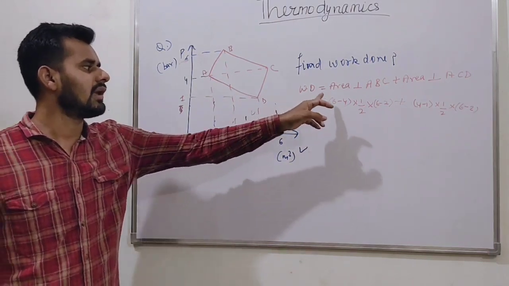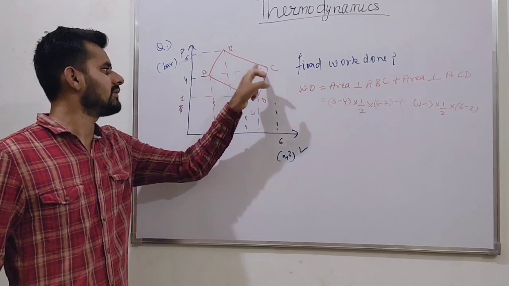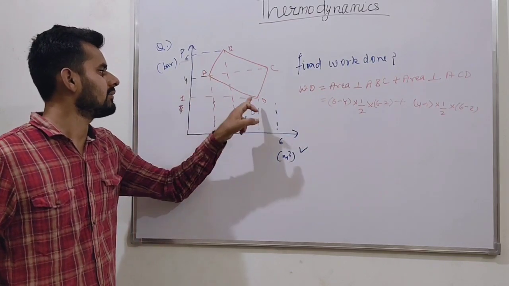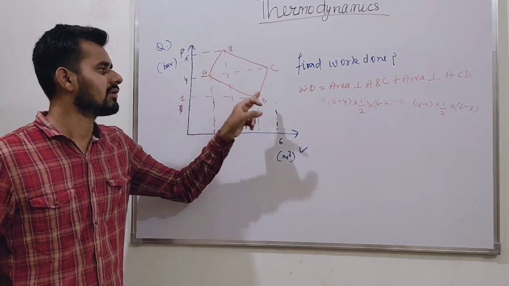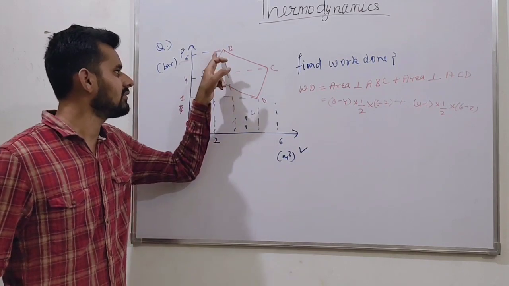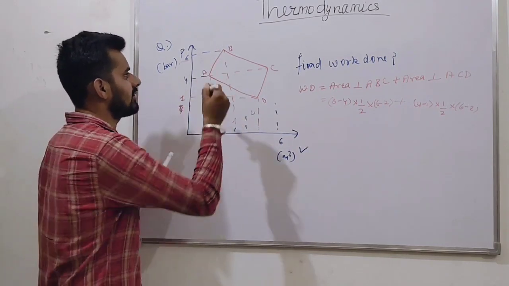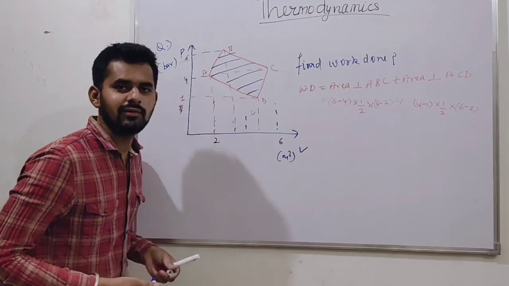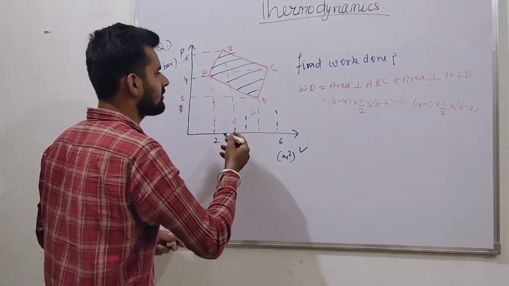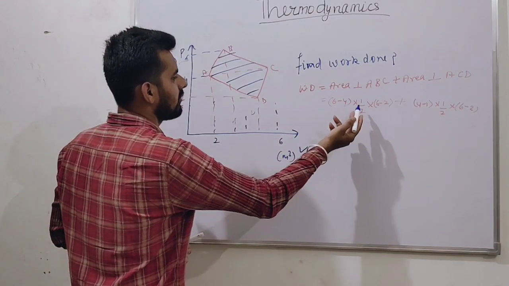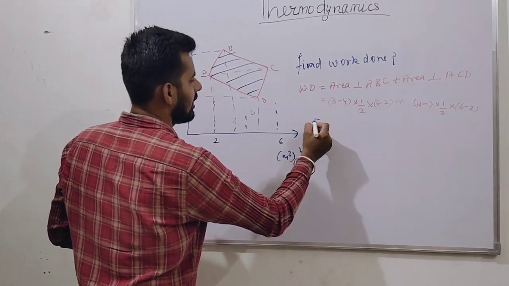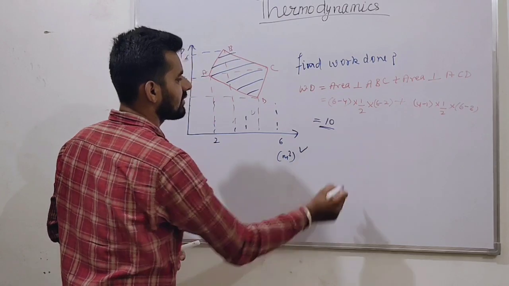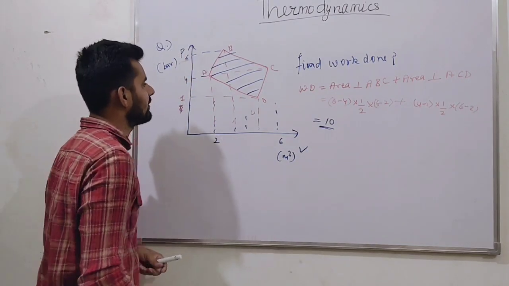How? Work done is the area of triangle ABC plus triangle ACD, which is the total work done. Our work done is the area under this curve. This is our work done, friends. Then just apply here 6 minus 4 into 1. Just apply the values.